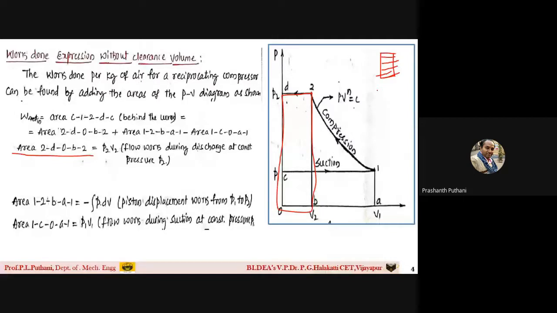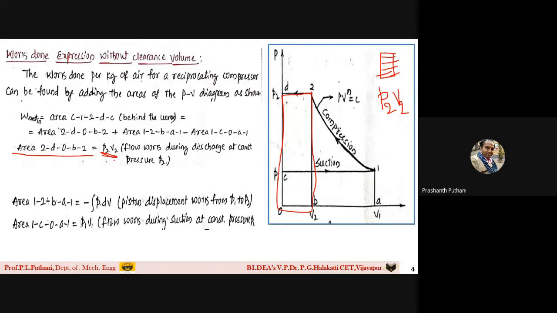Am I audible to you? It is just from pressure P2 up to volume V2. So I write it as a work expression: P2 V2 is my work expression for this particular rectangle, which I have shown here. That is P2 V2. It is just a flow work which is occurring at a constant pressure P2.